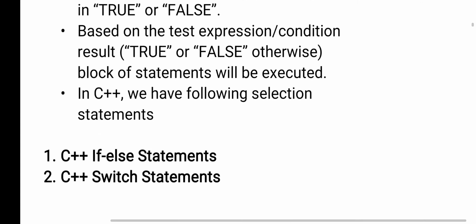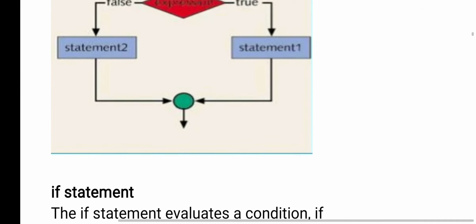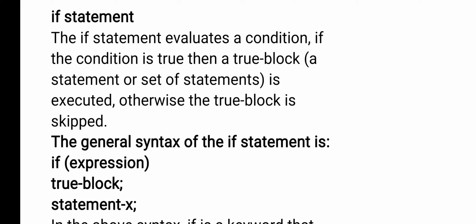In C++ we have two types of selection statements. One is if and the second one is switch. In if also, we have four types of if statements. One is simple if, second is if else, third is nested if, and the fourth one is if else if ladder. Now, this is a simple if statement. In the simple if statement, we just check the true condition. If the condition is false, nothing will be executed. If the condition is true, the true block will be executed.